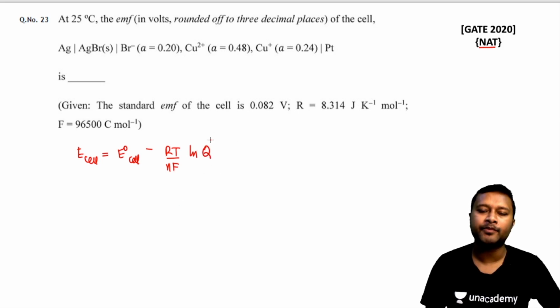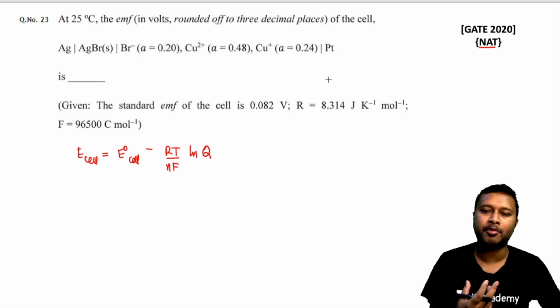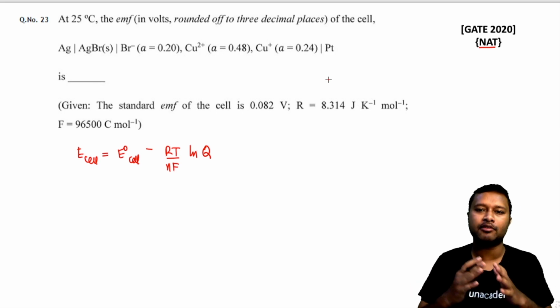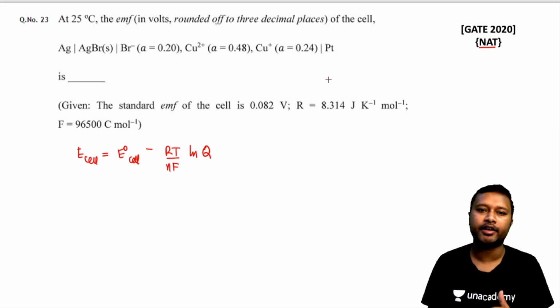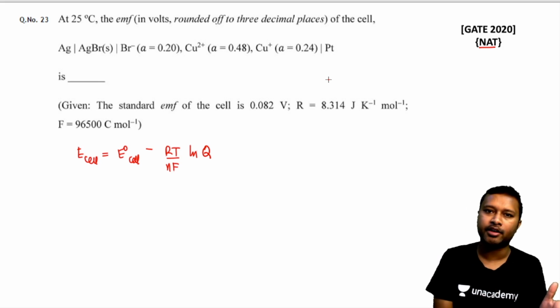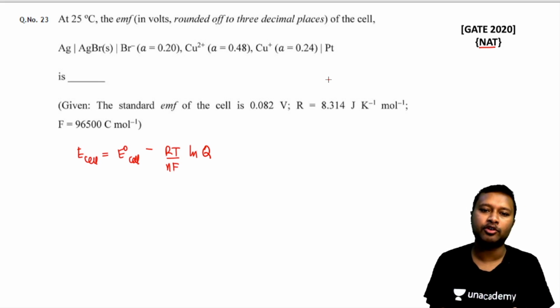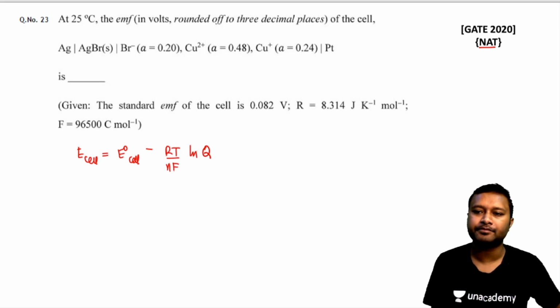What is Q here? So Q is called the reaction quotient, and you know this about Q from chemical equilibrium. Q is equal to the concentration of product divided by the concentration of reactant. But here, since everything is expressed in terms of activity, we'll find out Q first of all. Okay, so let's try to do that.